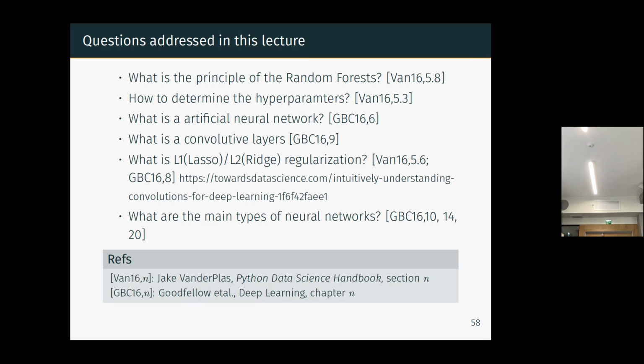This link corresponds to the convolution layer, and here you have all the references for the types of neural networks for deep learning, either in the Goodfellow book or in the Van der Plaat's book, which are all available online. And if you want the links online, you can go to the GitHub repository of the course.